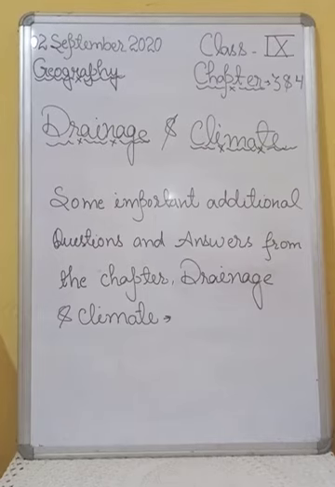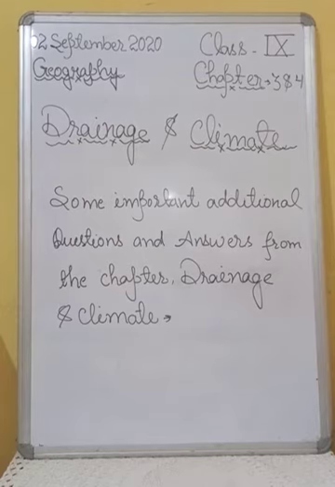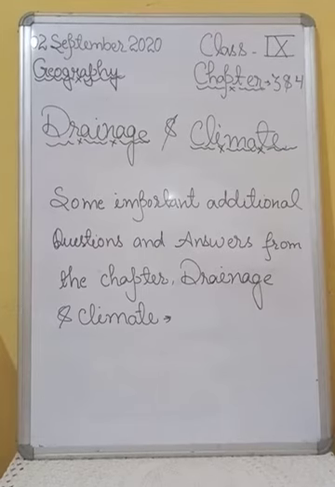Question number 15 is, mention any 2 features of the Himalayan rivers. So students, the 2 features of the Himalayan rivers are, number 1, the Himalayan rivers are long, and number 2, they are joined by many large and important tributaries.